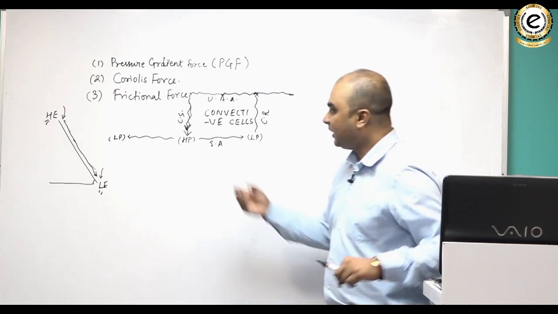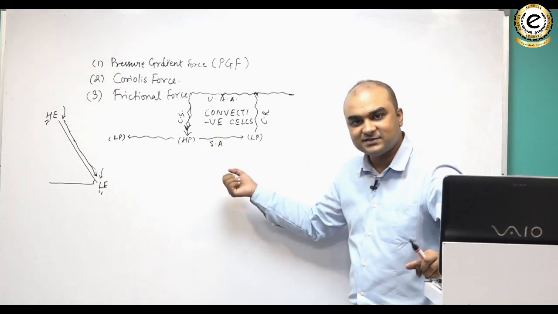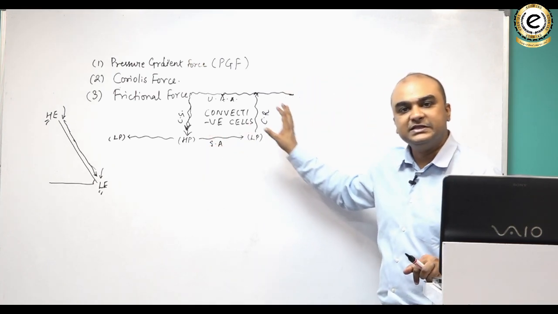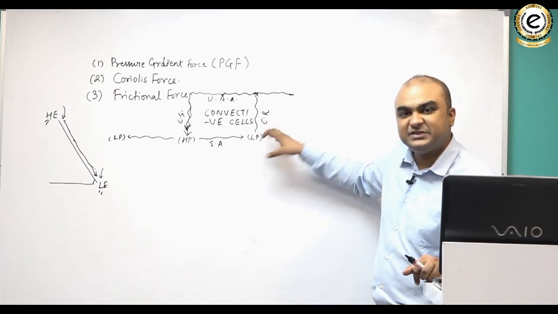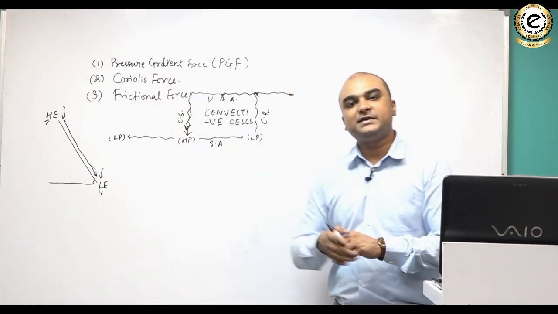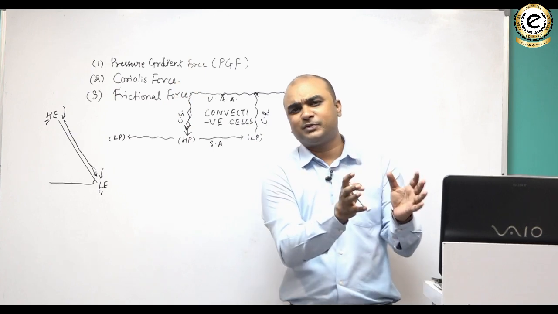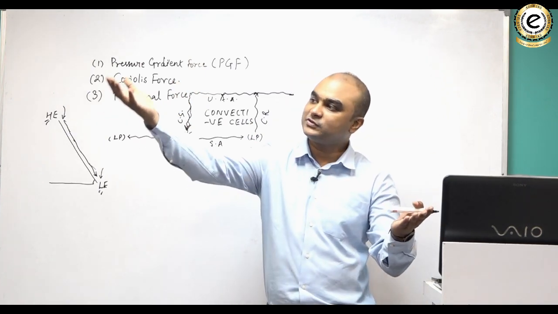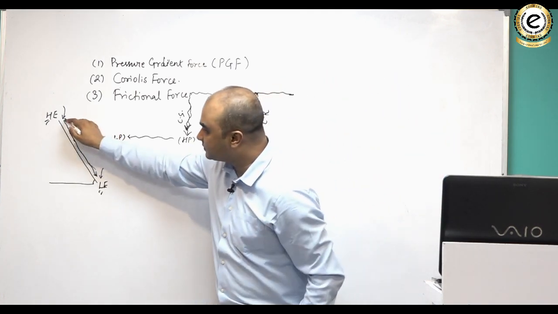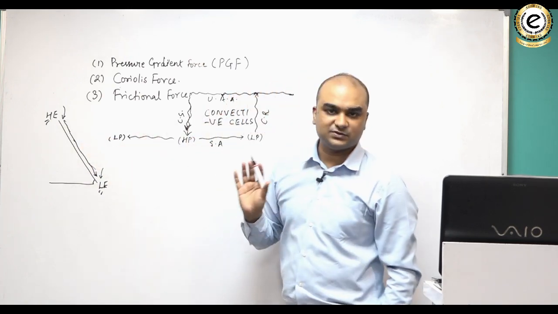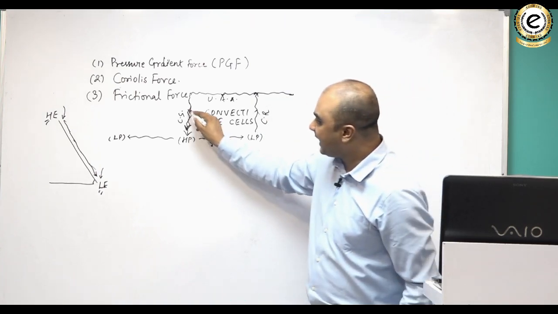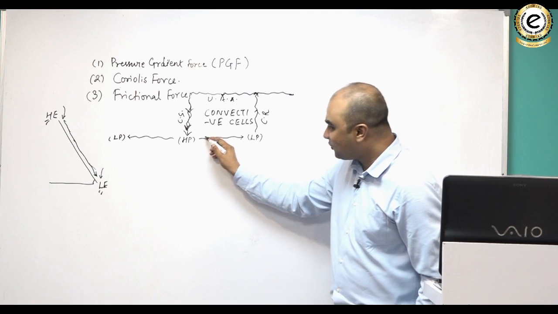I'm repeating again. You know that air always flows from high to low, and this happens because of the gradient of the pressure, and this gradient which creates the flow of air is known as the pressure gradient force. Wherever there is high pressure there will be accumulation of air, wherever there is low pressure there will be deficit of air. And air always flows from high pressure to low pressure because all flows take place from high to low. That can be proved with respect to this slope and flow of water over it as well. And you know that over low pressure air rises and over high pressure air sinks, and air flows from high pressure to low pressure.